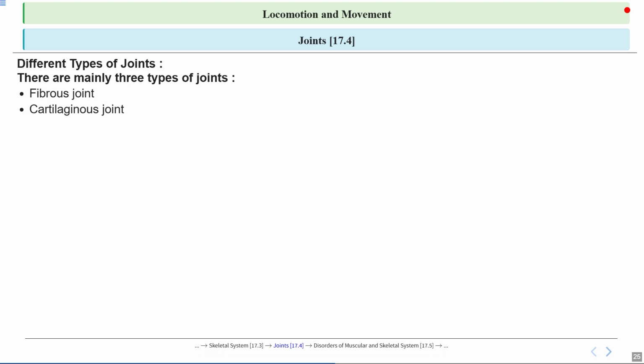Next, the cartilaginous joints. These joints allow a little bit of movement and act like shock absorbers. So you can imagine the discs between your backbone.